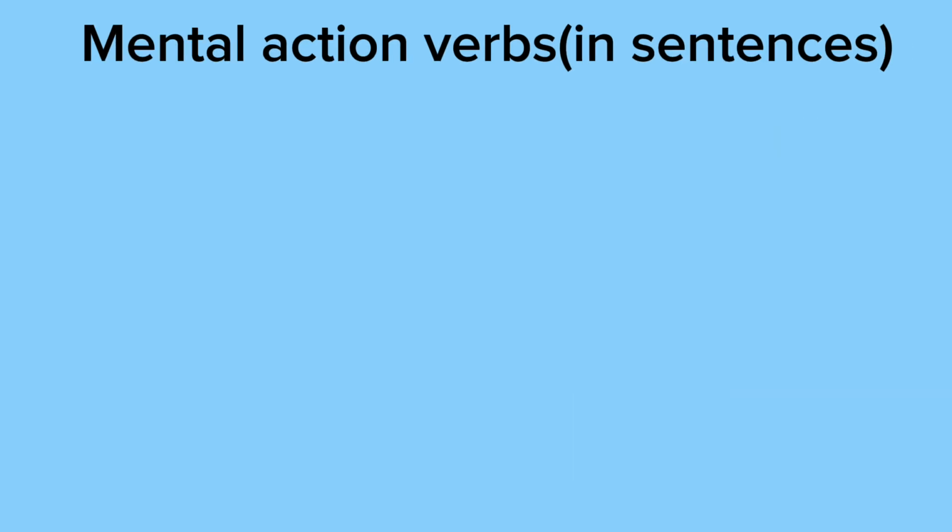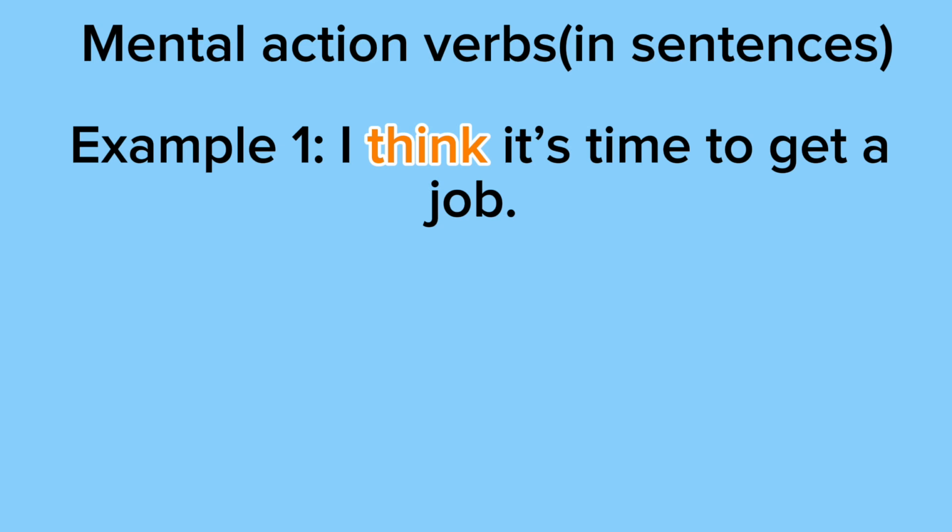Next, we have mental action verbs being used in sentences. So example 1 says, I think it's time to get a job. So in this sentence, think is the mental action verb. And as you can see, it's something that's not as obvious. Like you can see someone thinking, but it's not as obvious as like somebody jumping or running. But you know that thinking is something that you can see a person doing.